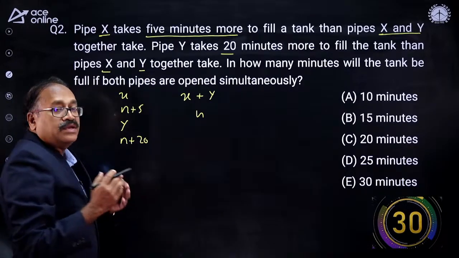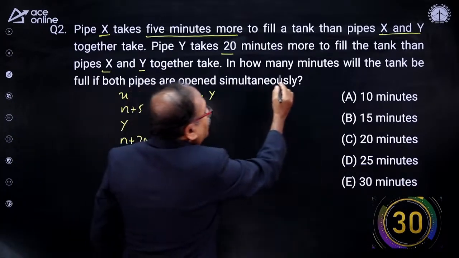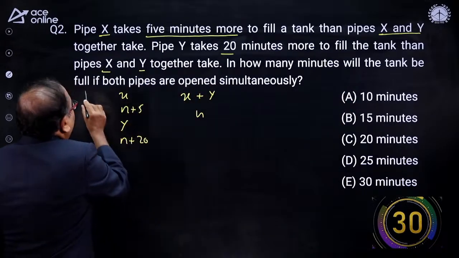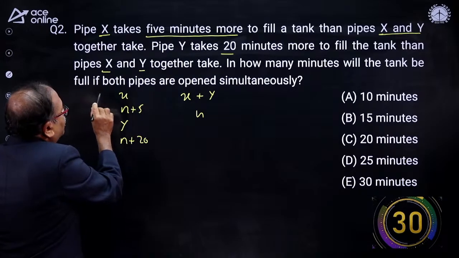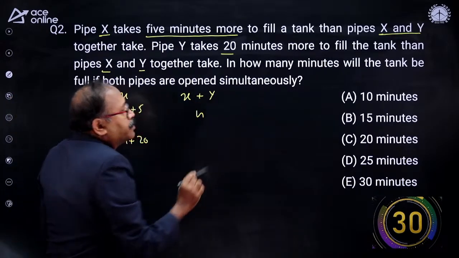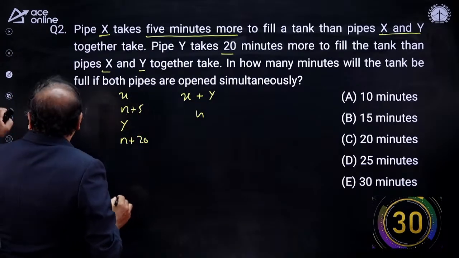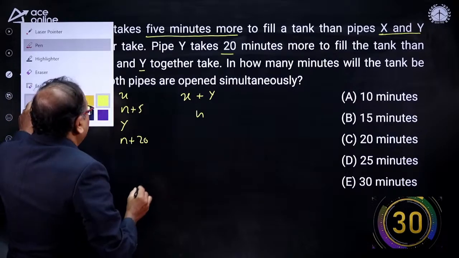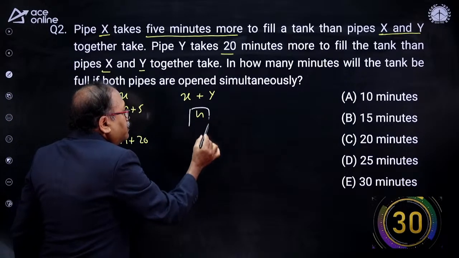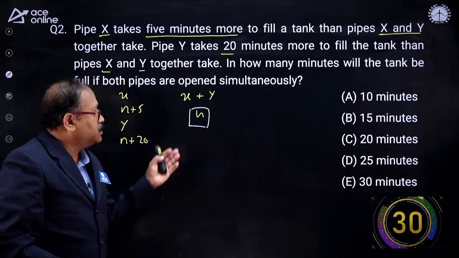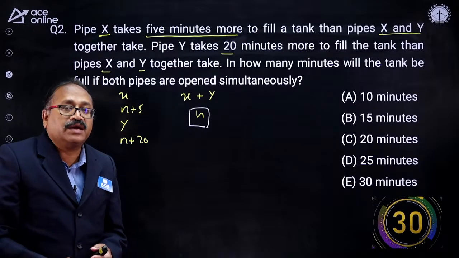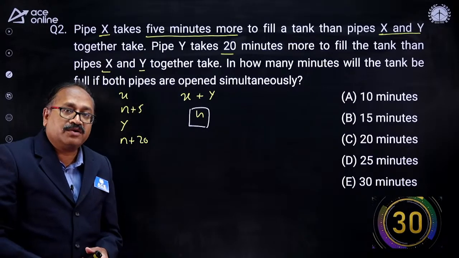Now the question, this is a very standard question. In how many minutes will the tank fill if both the pipes are open simultaneously? If both the pipes are open simultaneously, then the tank will be filled in n hours. So what is that n hours or the minute? These all are in minutes. So what is the n value? Can you find it out, my friends?